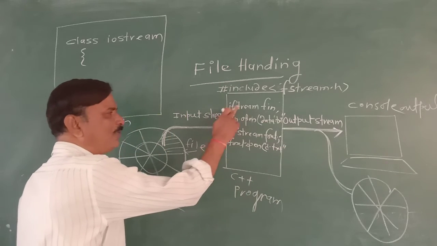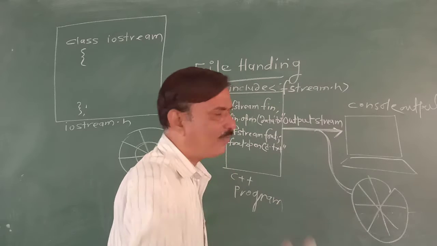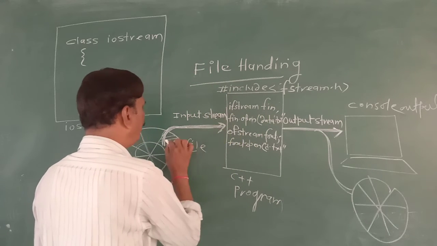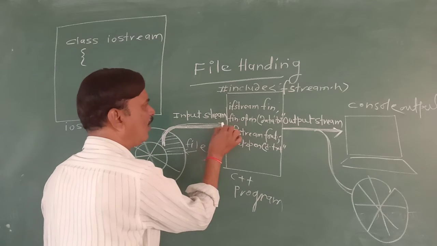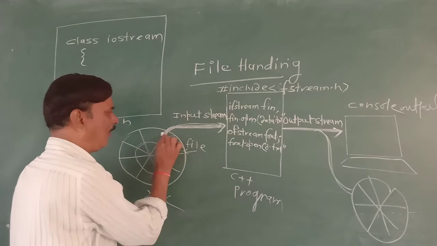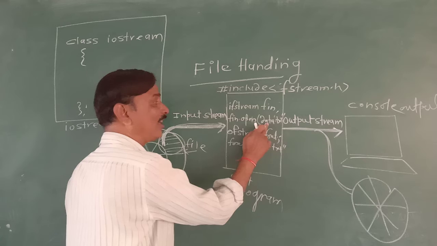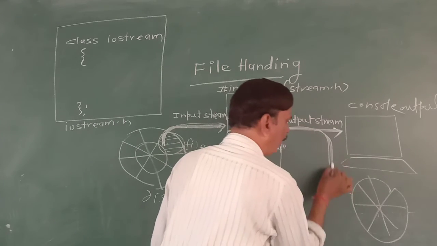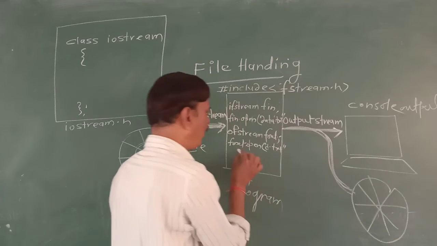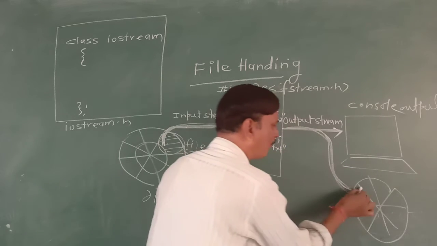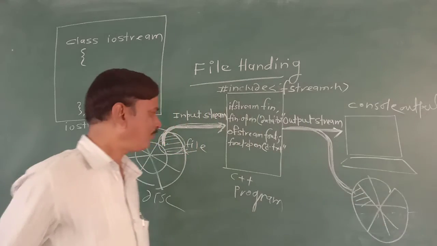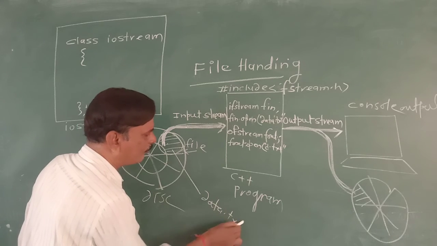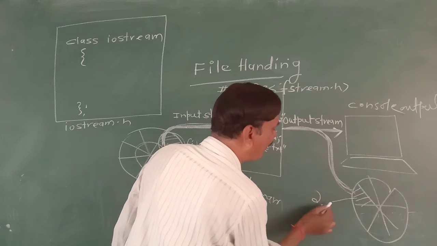Now, ifstream Fin: as soon as the object Fin is created of ifstream, an input file stream is created. With Fin.open, a file is connected, that is data.txt. ofstream Fout: the output stream is established. Fout.open, the file is connected. So this is data.txt and this is d.txt.